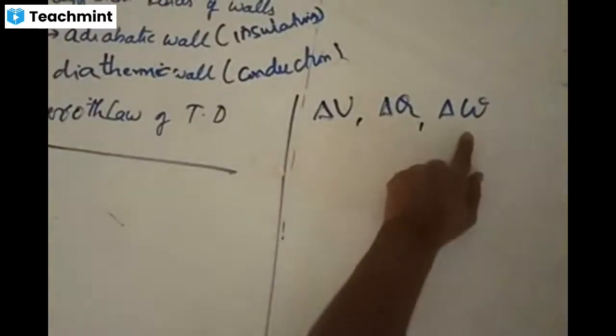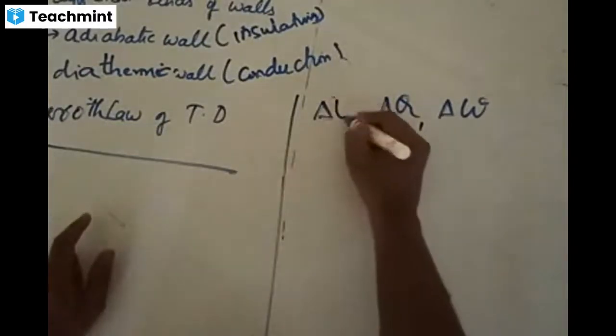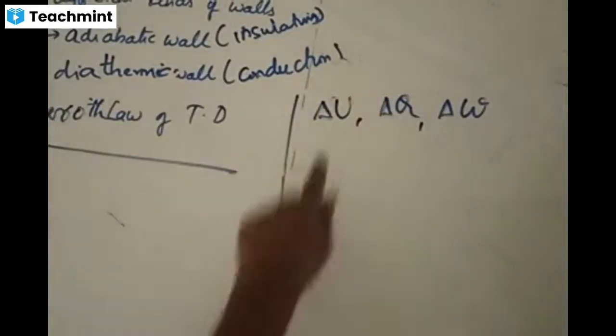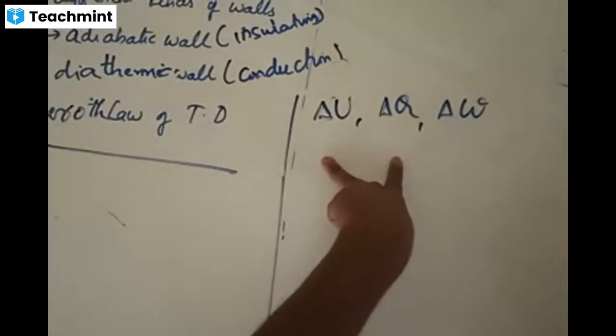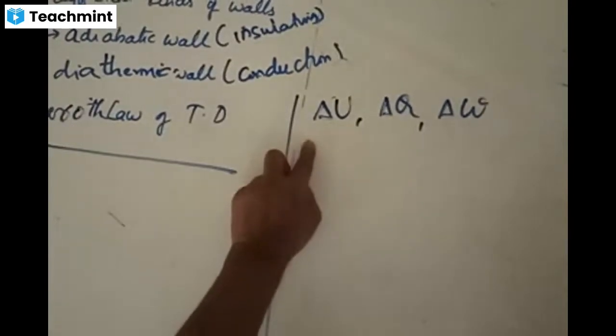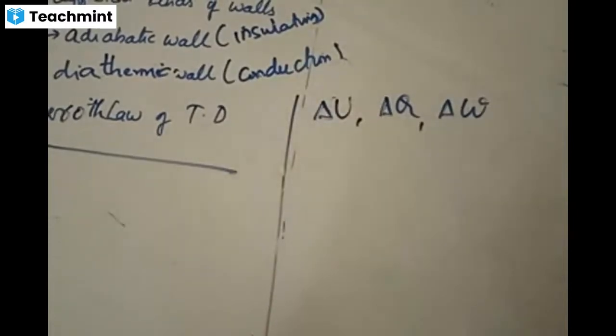Are these three things clear or not? Delta indicates change of internal energy, change of heat supplied, change of work done.